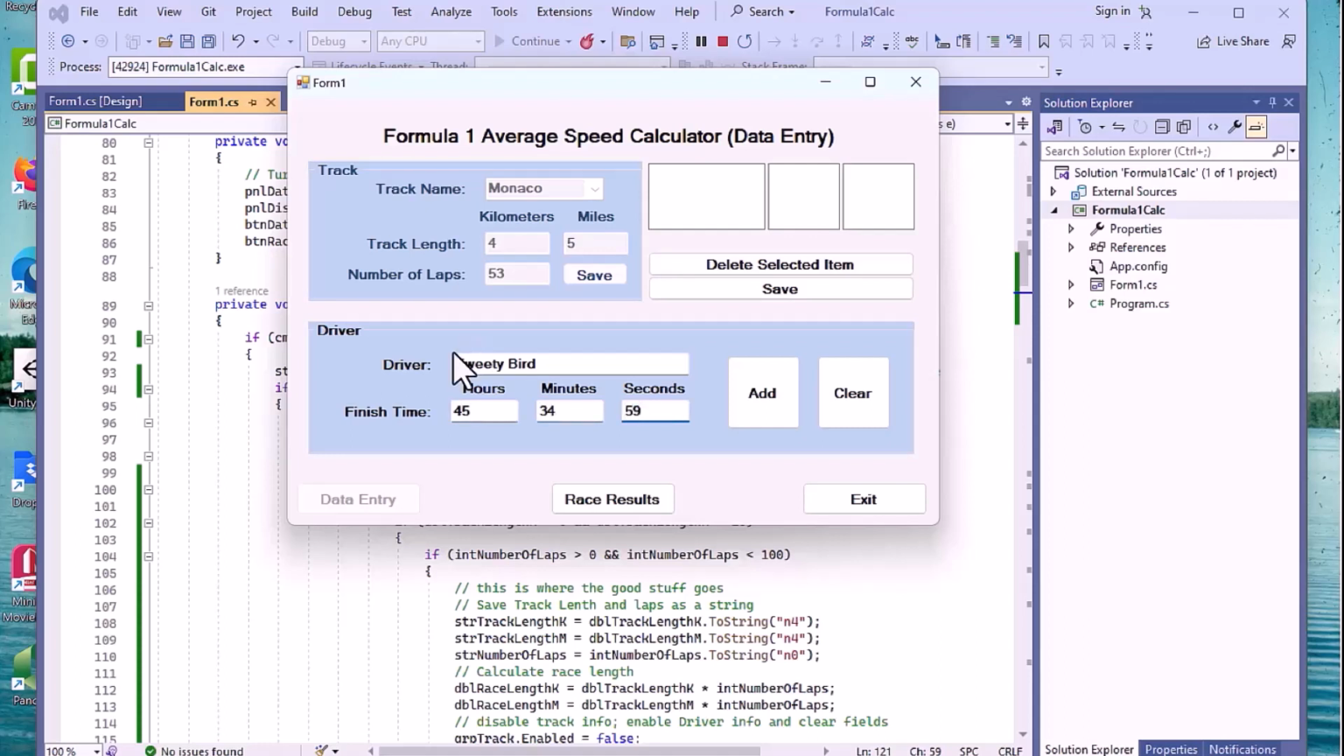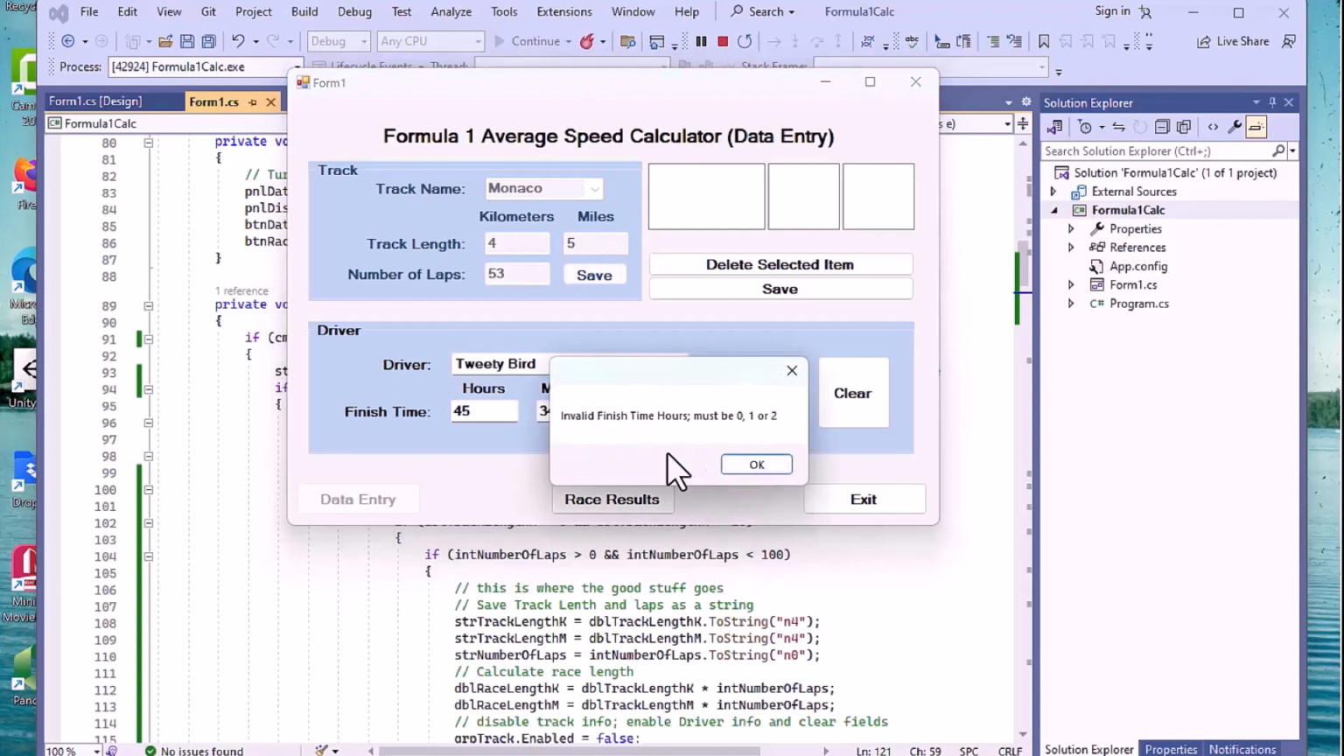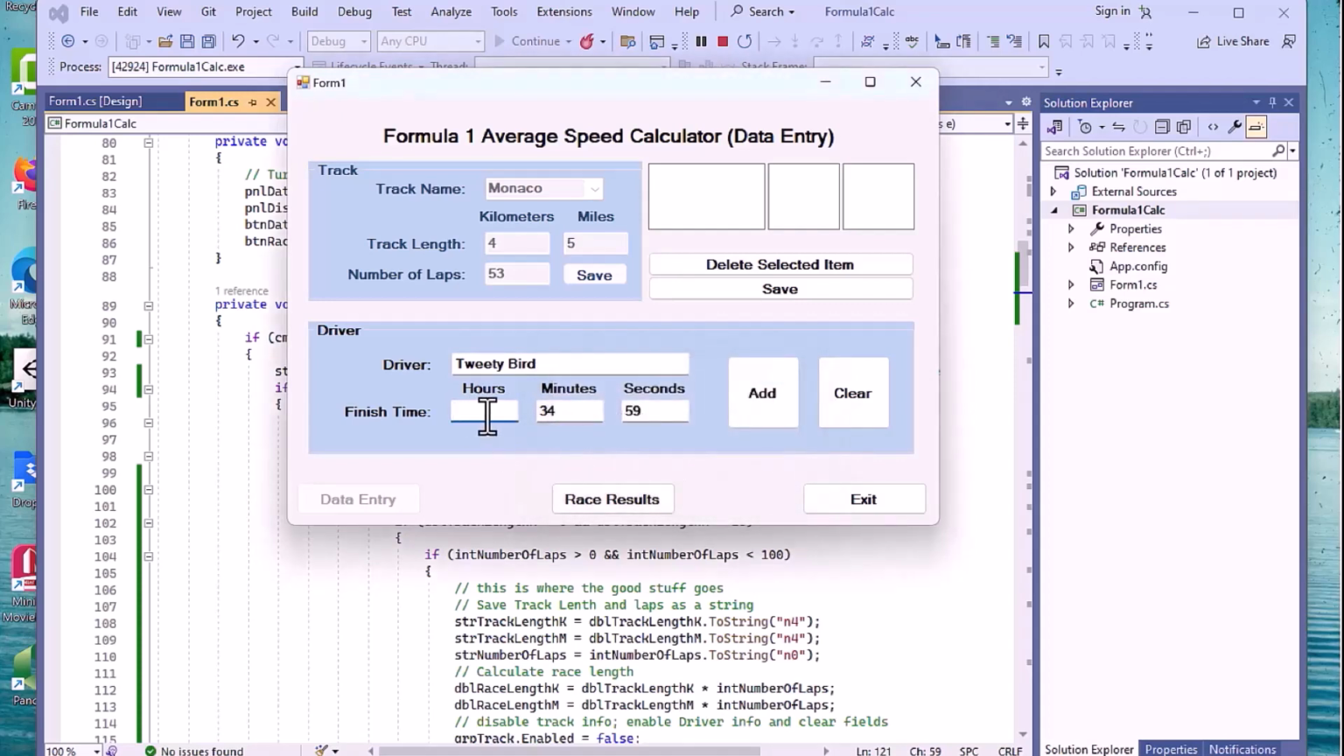Why do we want to do that? Hit an add here, and we get an error. Finish time in hours must be 0, 1, or 2. Okay, so we've got that checked already. We are doing a good job of this. The hours can't be more than 0, 1, or 2.